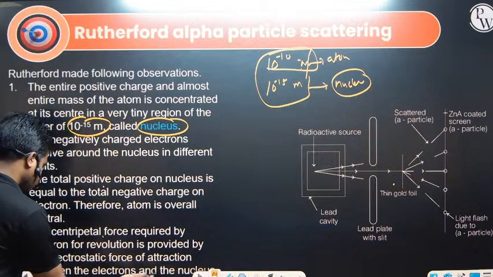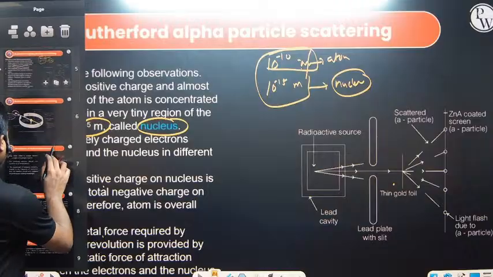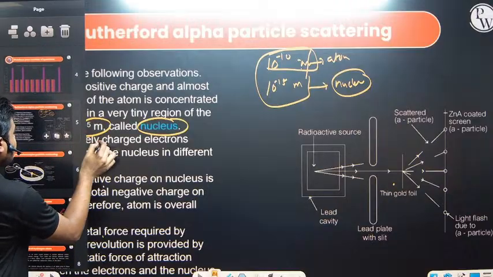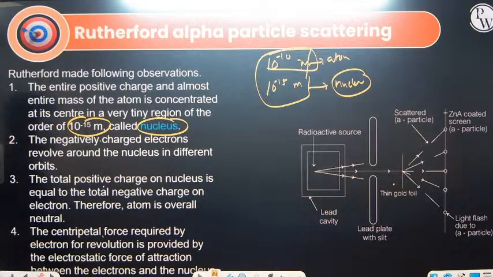Nucleus and the electrons. So these are the observations we have. What are the observations? Size of the nucleus. Size of the atom. That all the electrons are revolving in a circular path.